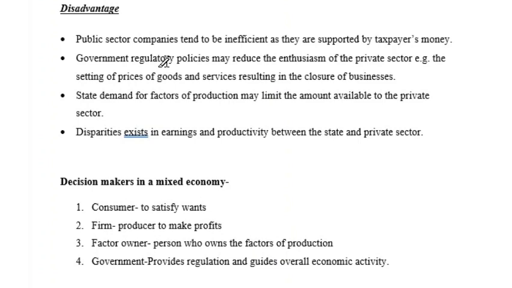State demand for factory production may limit the amount of resources available to the private sector. Disparities exist in earnings and productivity between the state and the private sector. These disparities could create conflicts between producers and government over certain regulations, which could lead to protesting within an economy in some cases.